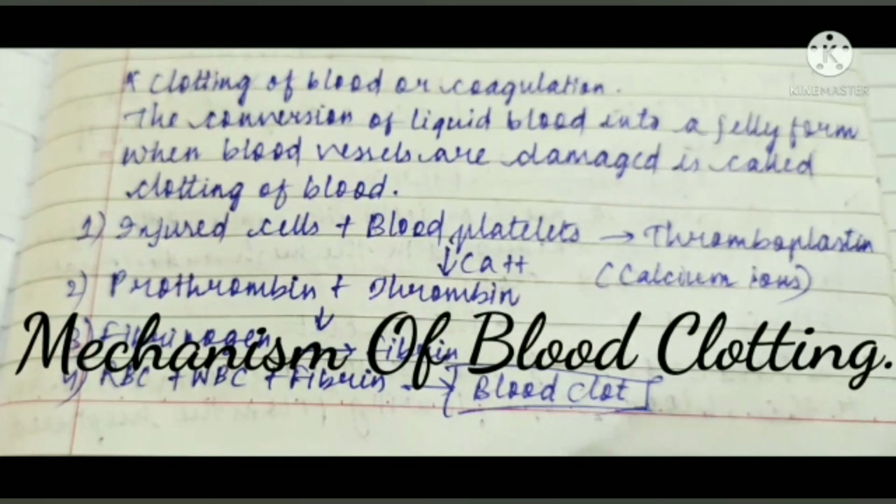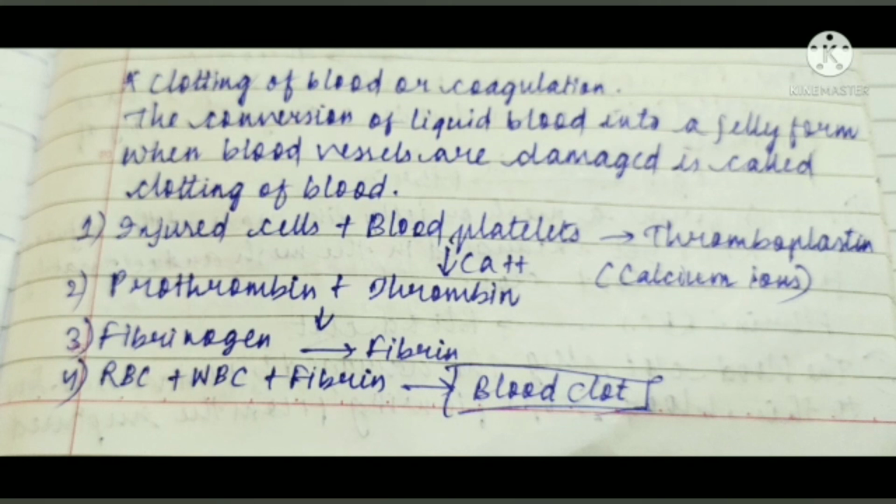Blood clotting occurs in the following steps. When blood is released from the damaged blood vessels, the blood platelets release a substance called thromboplastin. The thromboplastin converts the protein prothrombin into thrombin in the presence of calcium. Now, fibrinogen present in blood plasma is converted into fibrin due to the catalytic activity of thrombin. Fibrin forms a mesh or jelly-like mass at the injured site. RBCs get entangled in this mesh and ultimately form a blood clot.